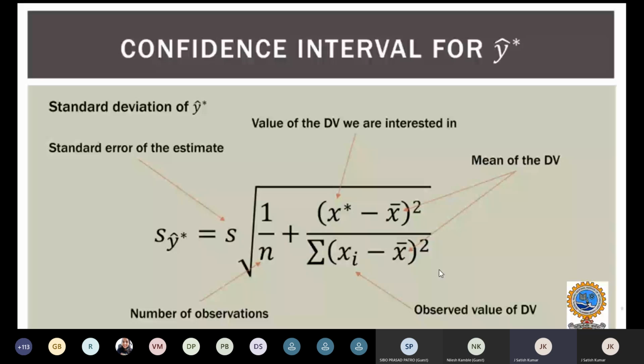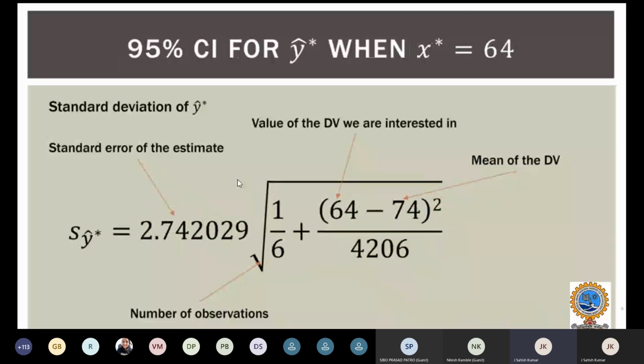This standard deviation of Y hat star will be determined by the standard error of the estimate multiplied by the square root of 1 upon the number of observations plus the value of the variable that we are interested in minus the mean, squared, divided by the sum of the observed values. Based on this, we will determine the confidence interval of Y hat star.